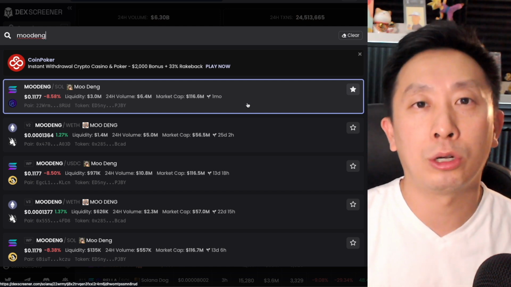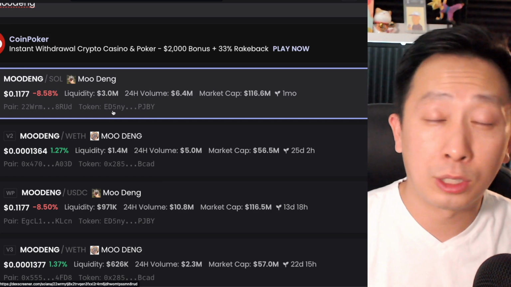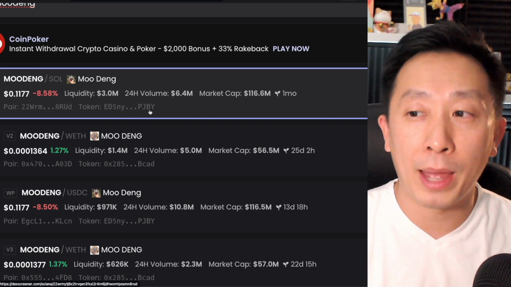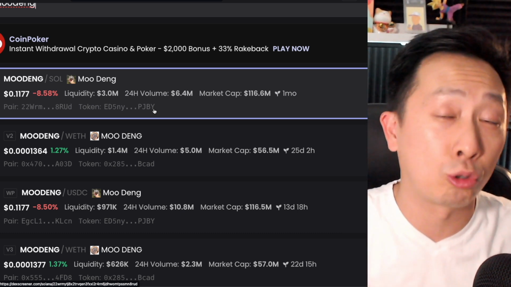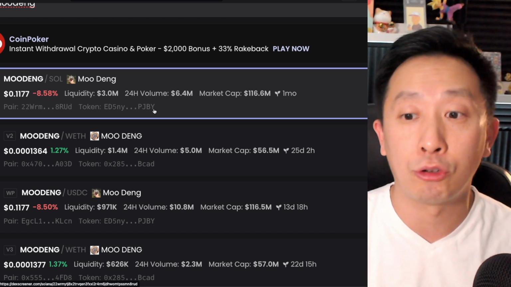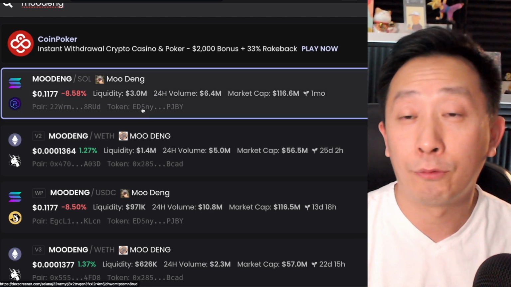The great thing about Dex Screener is that it shows you the contract address. If we zoom in just a little bit here, all you need is the first couple letters and numbers of the contract address, and the last few as well, something you could verify with the meme coin website or wherever you got your source from for that meme coin. You could check the token address, and that really quickly shows you a high level of the token address for the one in Ethereum and for the one in Solana.